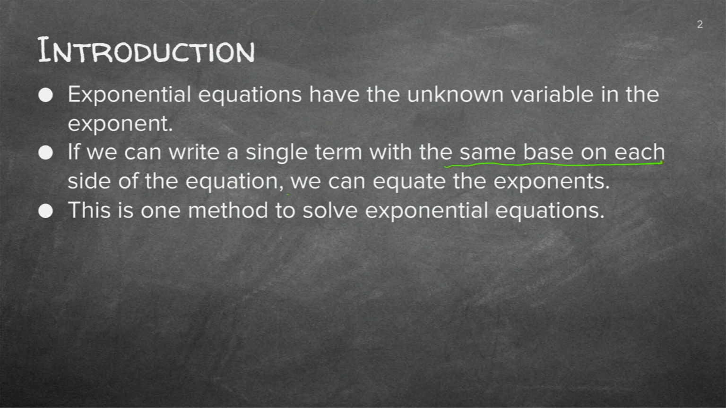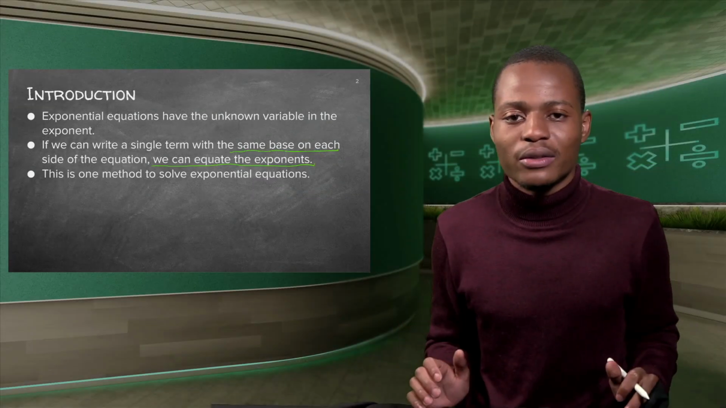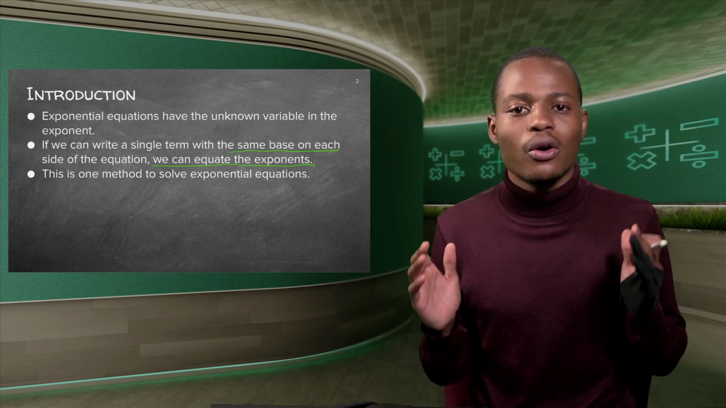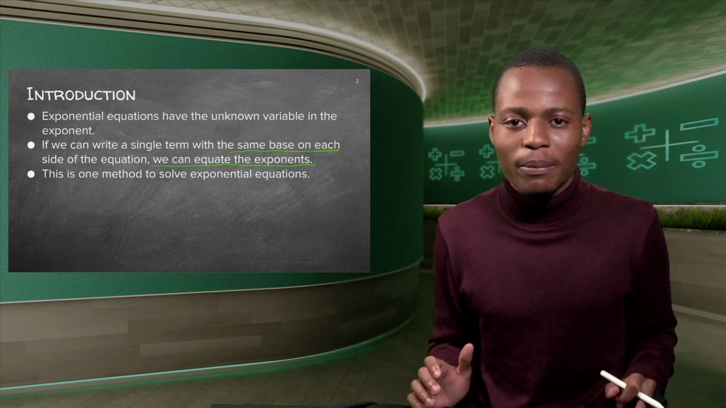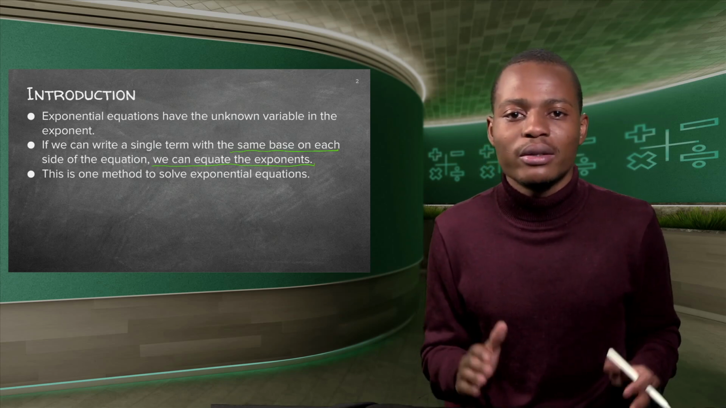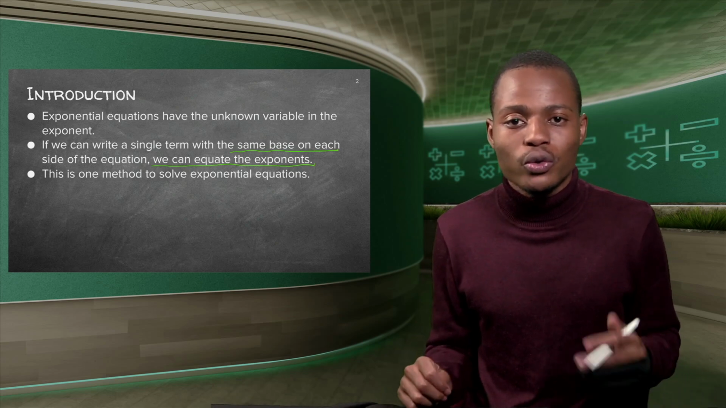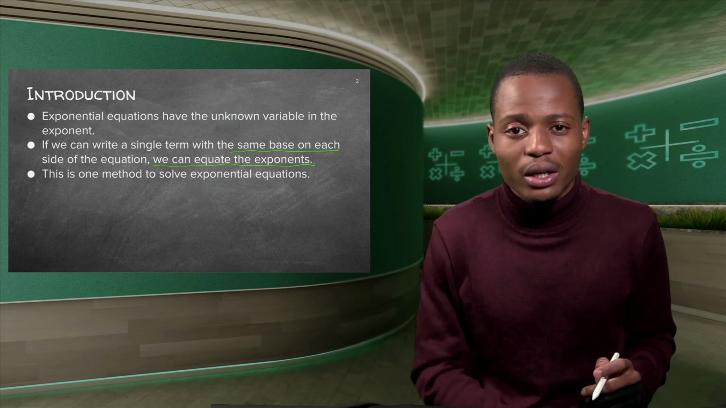And we can write a single term with the same base on each side of the equation, and we can equate the exponents. This is our golden rule, guys. We keep this rule with us all the time. The moment you have the same bases, what do you do? You equate the exponents. This is one of the methods that we use to solve exponential equations.